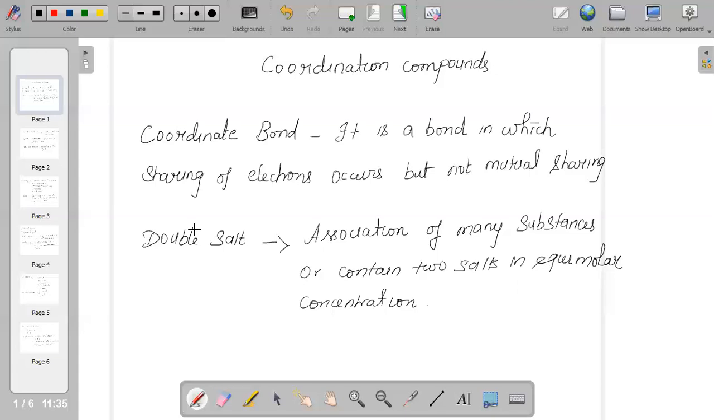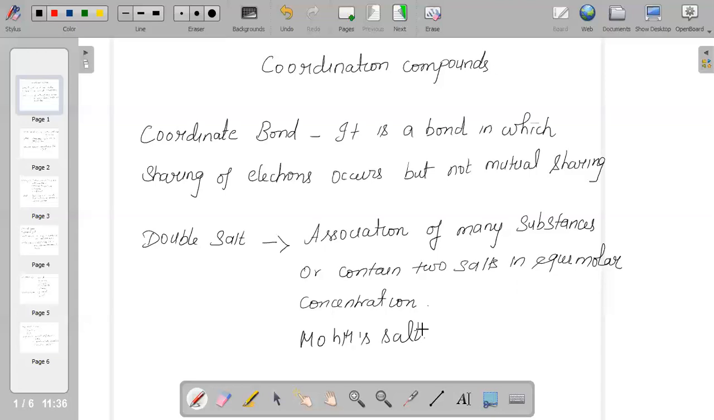Most of the time, we confuse coordination compounds with double salts, so there should be some difference between them. A double salt is an association of two salts in equimolar concentration. For example, we can consider Mohr's salt.